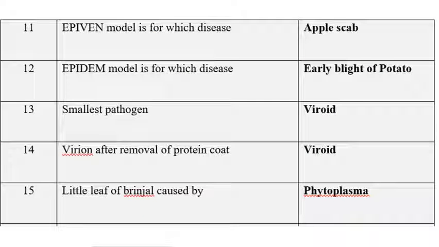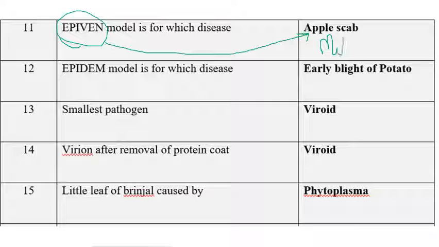The next one is EPIVEN model is used for which disease? EPIVEN is a forecasting model which is used for apple scab, and Mills rules are also applicable for apple scab. Next one is EPIDEM model is used for. EPIDEM is a model which is used for early blight of tomato and potato, which is caused by Alternaria solani.